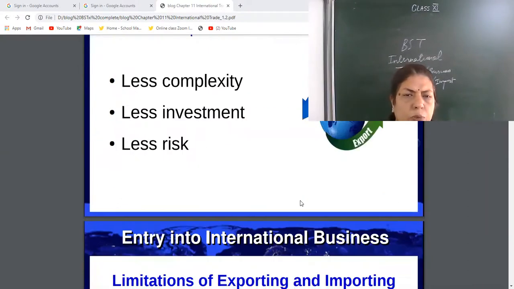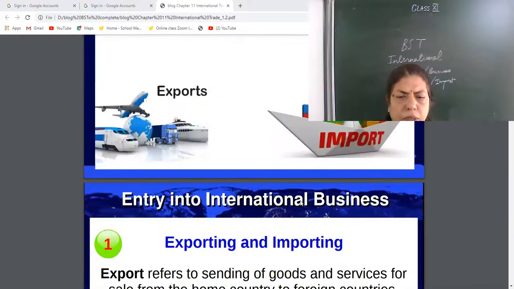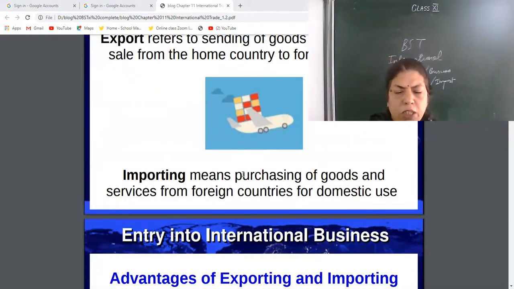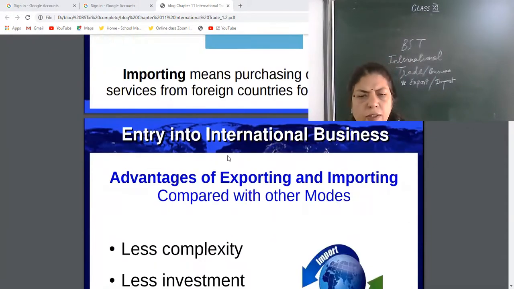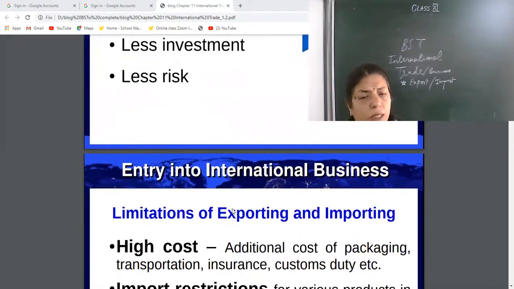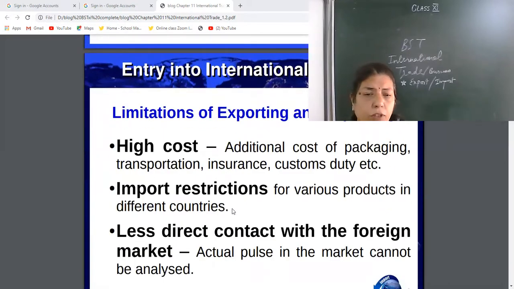Okay, so export means selling the goods to other countries. Import means purchasing the goods from foreign countries. Advantages: it is less complex, less investment is required, less risky. But everything has some limitations.